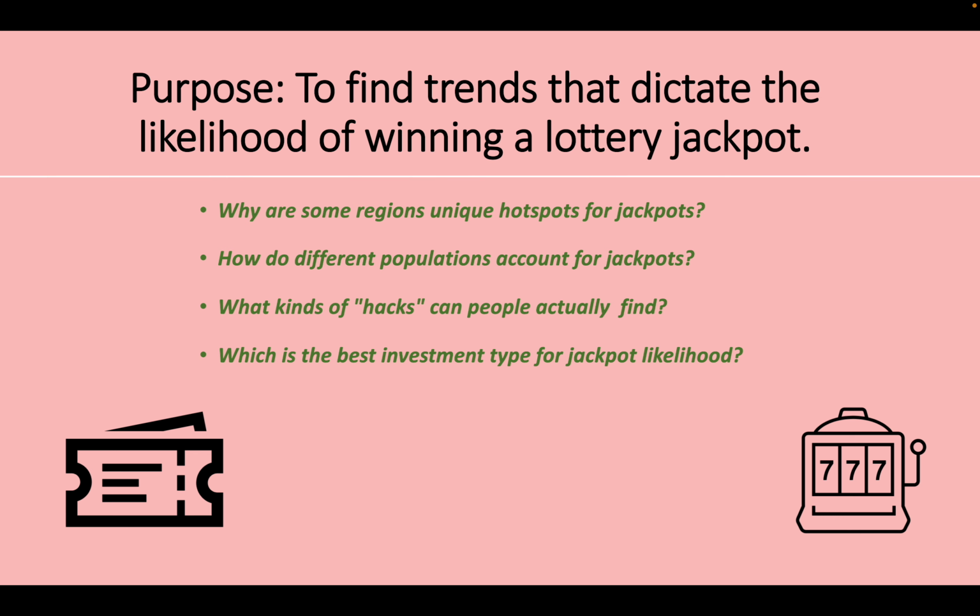So typically when we think of the lottery, we see it as completely random, and it's pretty much the golden standard for being as random as possible. I mean, everyone thinks that there's a very small chance of getting the lottery. However, as we're going to see with the data comparisons, there are actually several different trends that may or may not increase the likelihood substantially or decrease the likelihood depending on different trends.